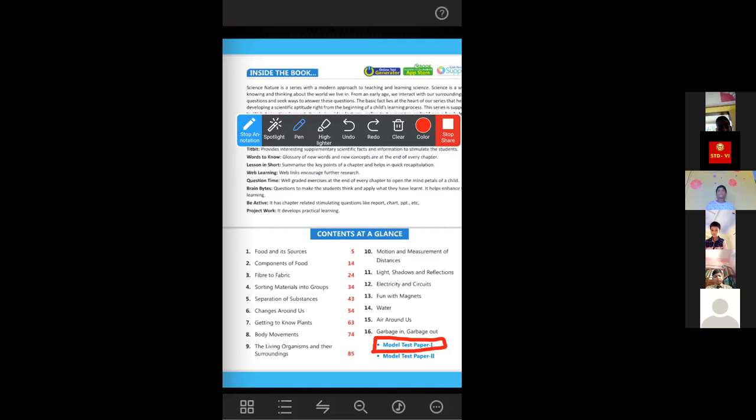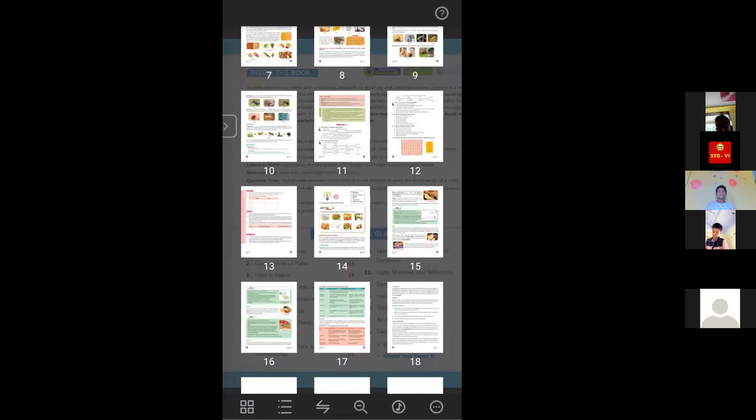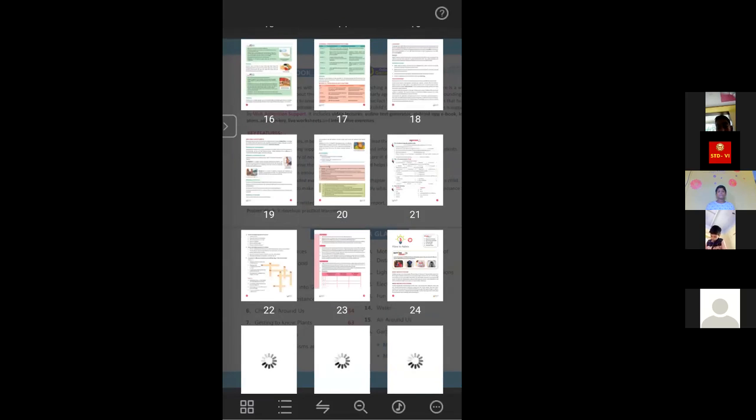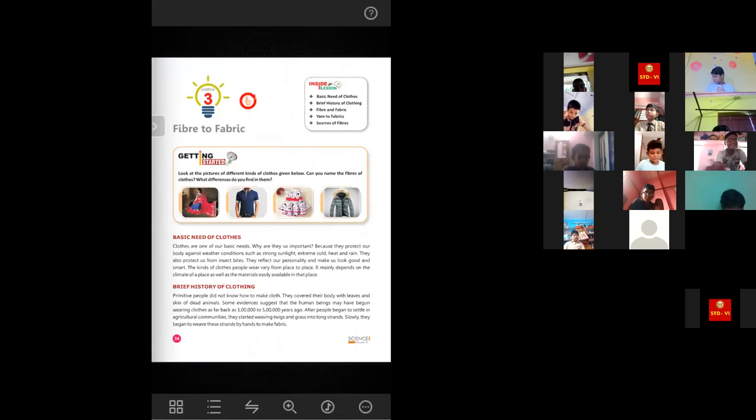Yes, ma'am. Okay, so today we will start chapter 3, fiber to fabric. Everyone open page number 24, chapter 3, fiber to fabric. Ma'am, this chapter is too easy. It's very easy. This chapter is very easy and it's quite interesting also.